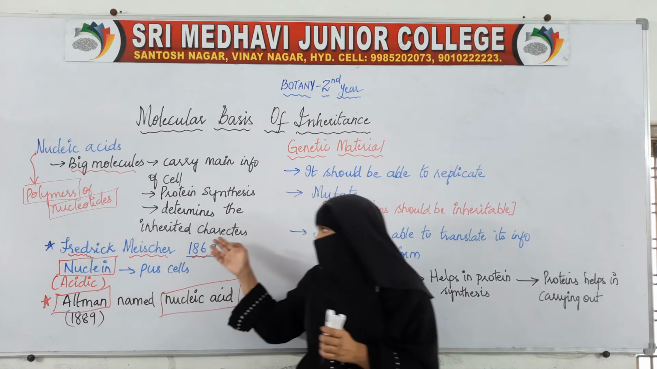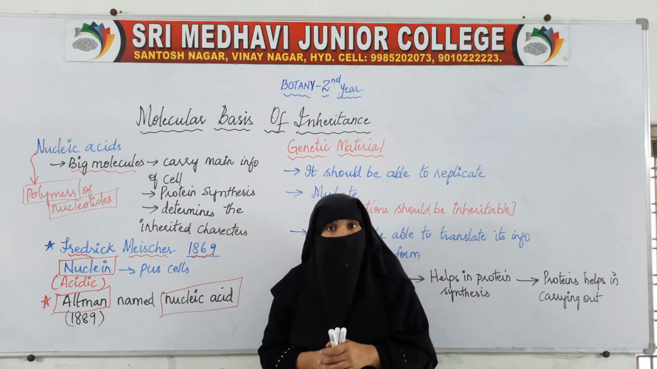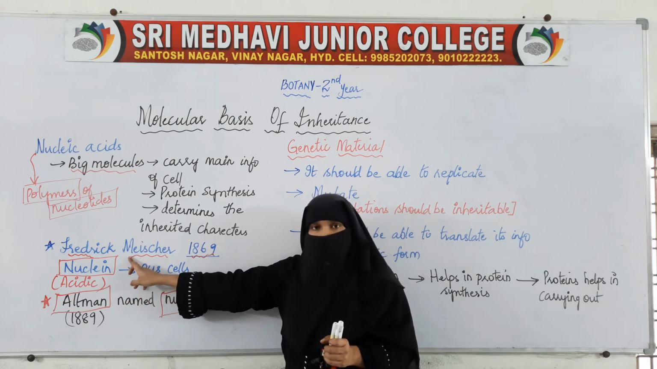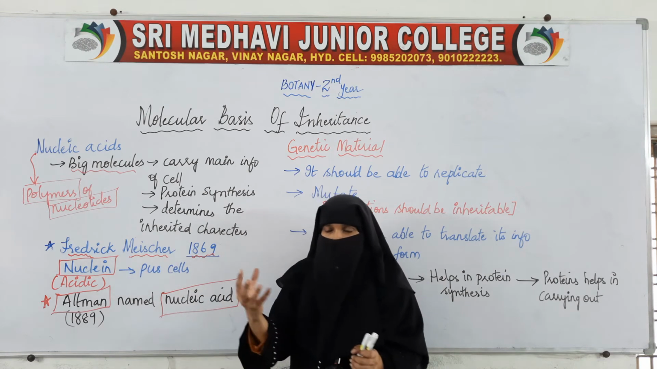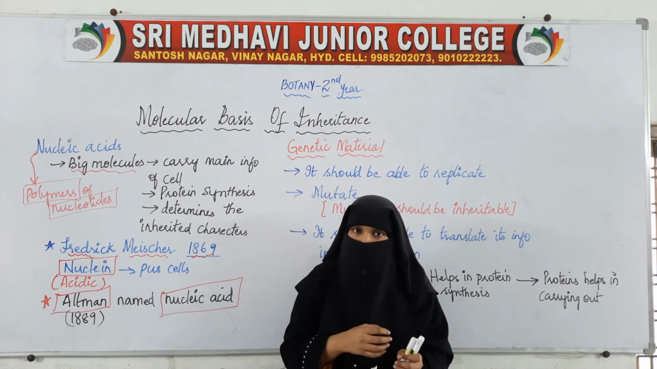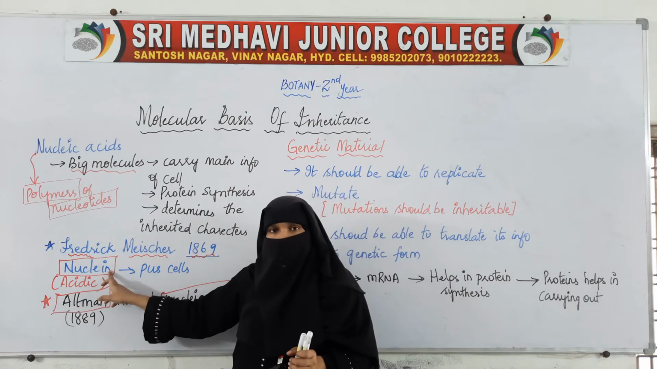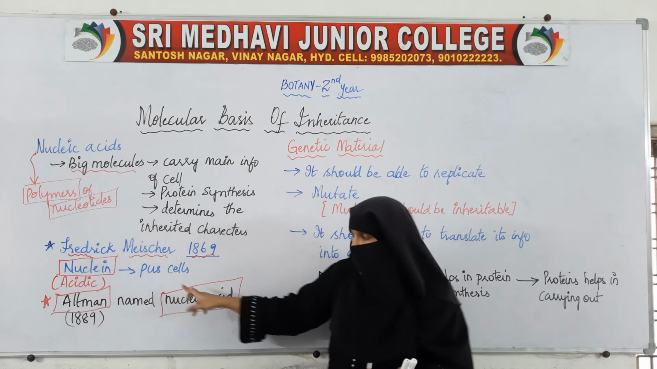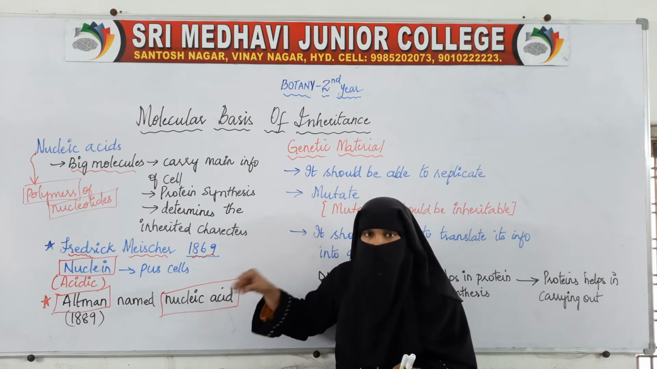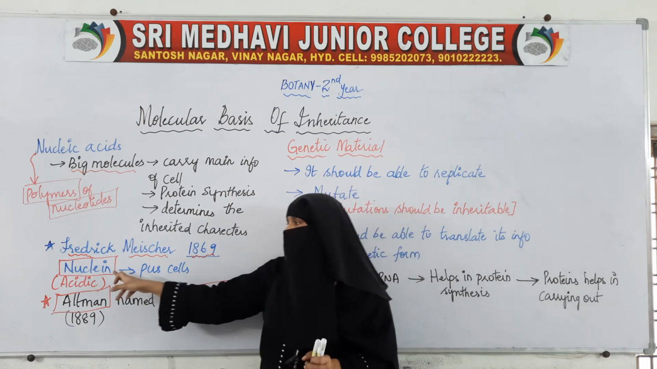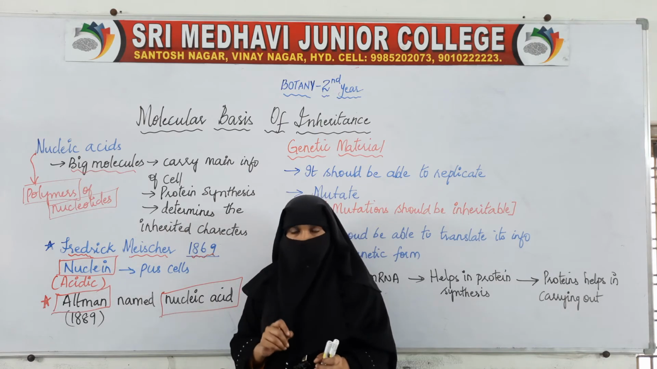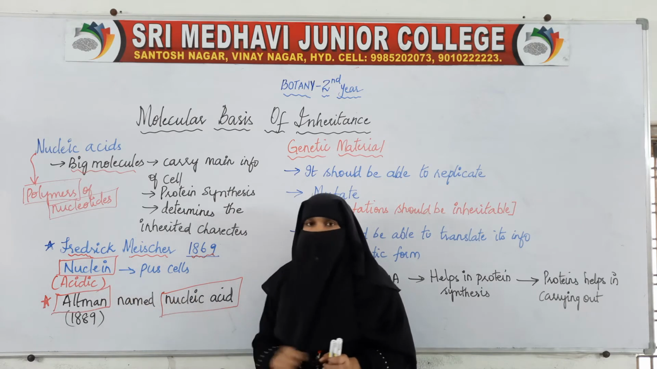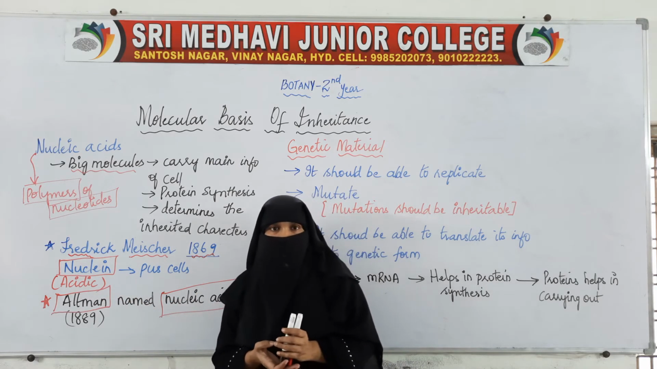This nucleic acid was first observed in pus cells by Friedrich Miescher. He said that there is some substance which is acidic in nature and he called that substance nuclein. Later Altmann gave another name to this nuclein, which we call nucleic acid as of now. Earlier it was called nuclein by Friedrich Miescher; later this word was changed to nucleic acid.